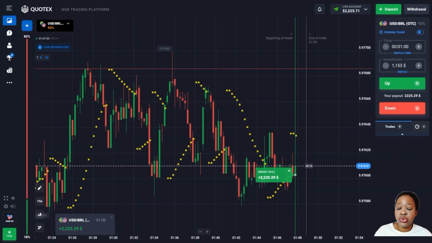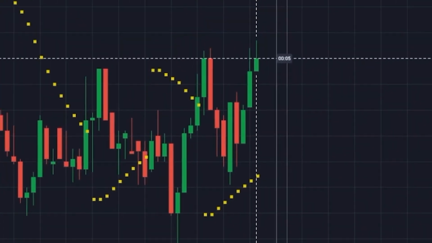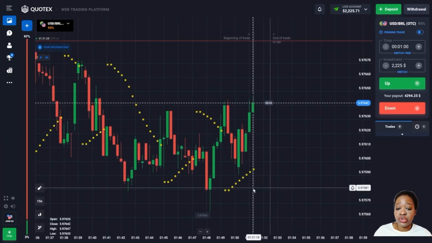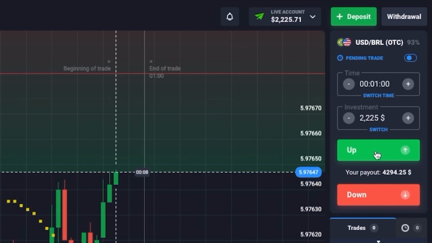This is awesome. The deal confidently closed in a plus. Here I observe a smooth ascending movement which is replaced by a rather impulsive green candlestick. I'm going to open a deal for an increase for 1 minute.